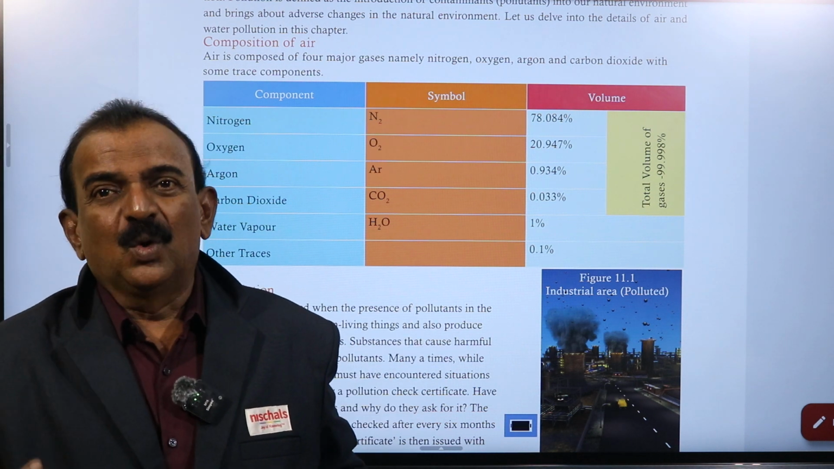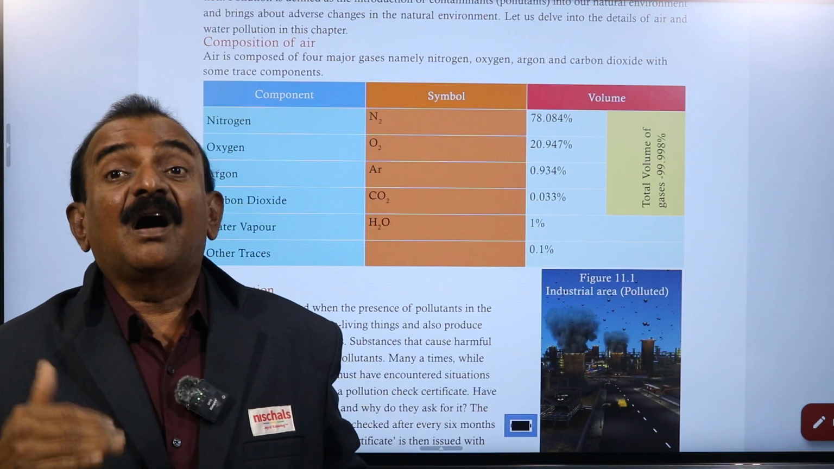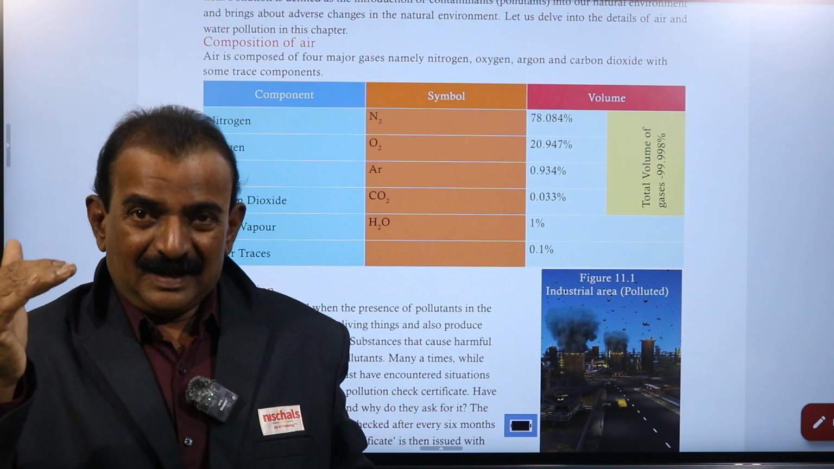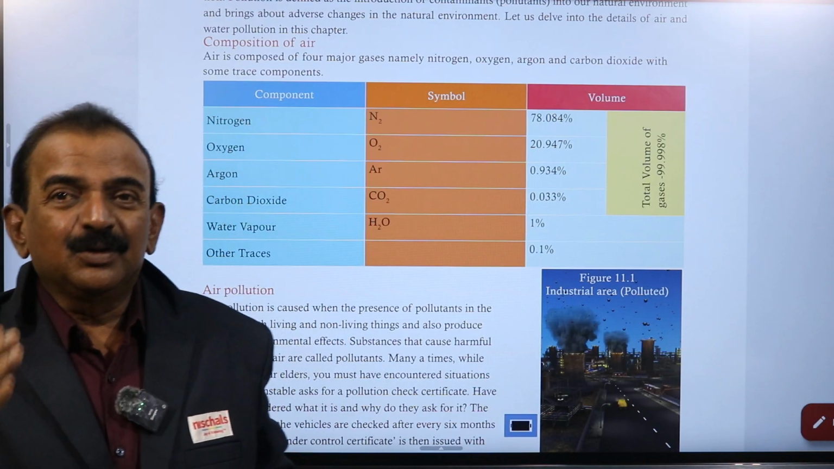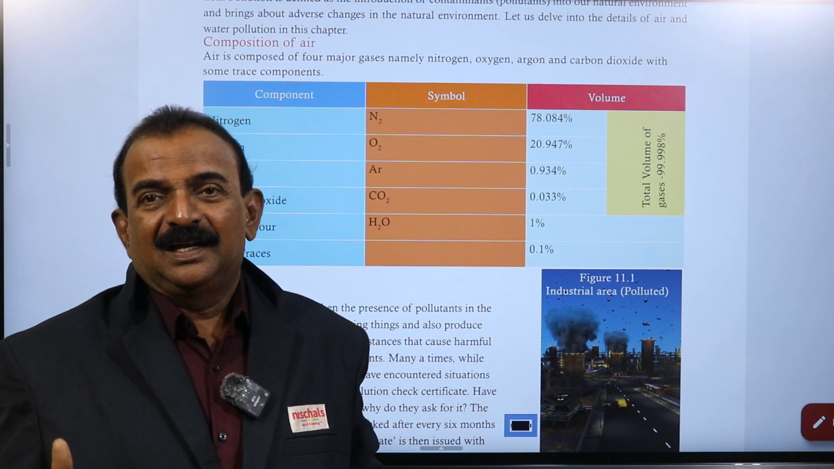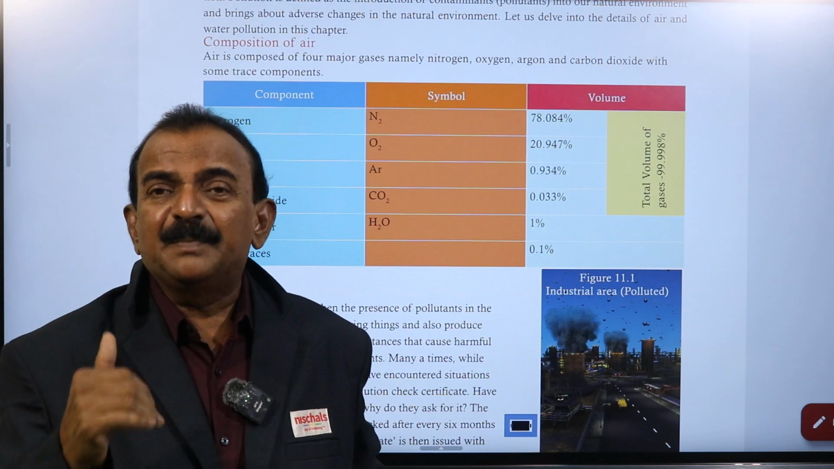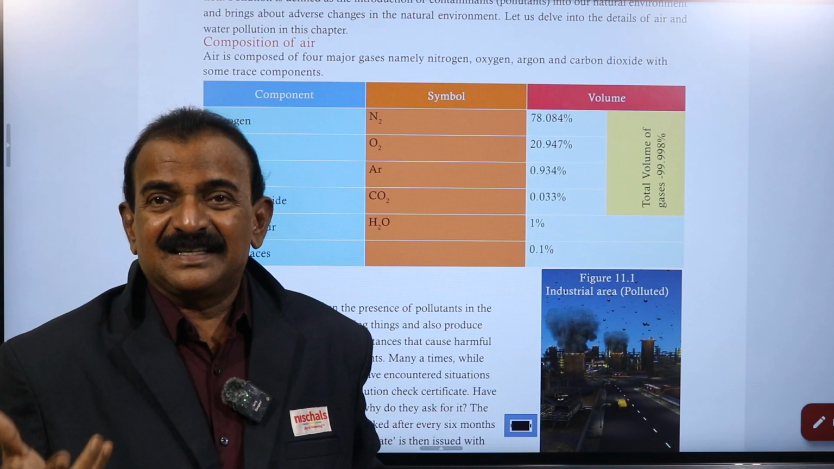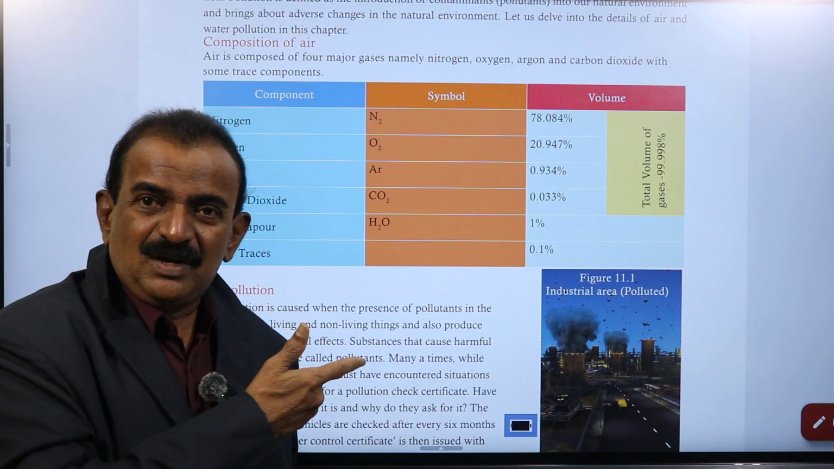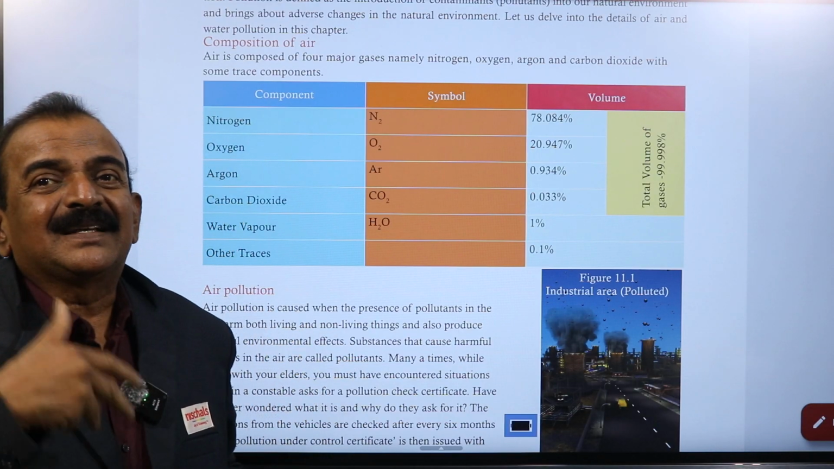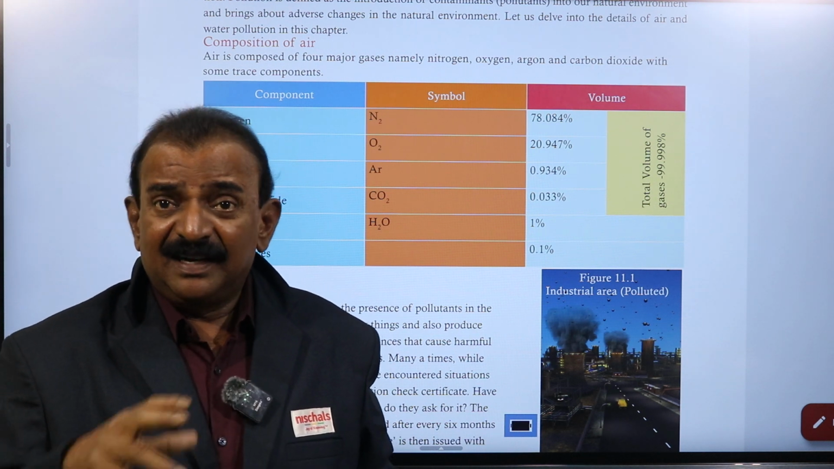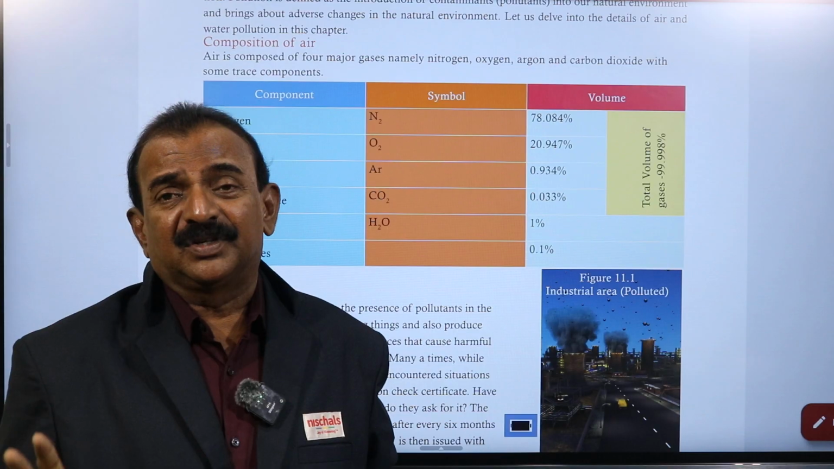And second, number two, there you see the presence of oxygen, and the oxygen percentage is also high, and less than nitrogen. And you see the presence of argon, and also the presence of carbon dioxide. So these are the major four gases present in the air, with their normal percentages. If their percentage is altered, that causes air pollution.